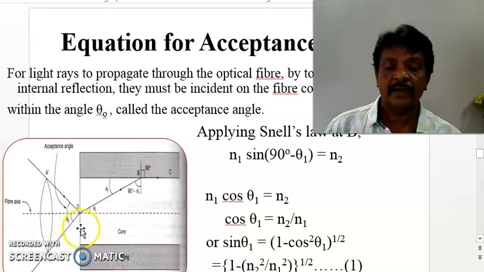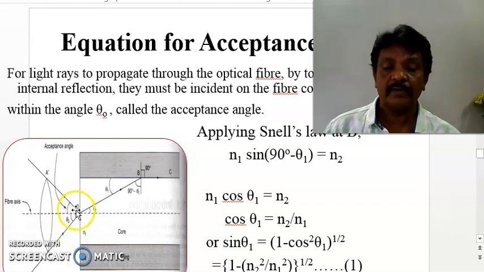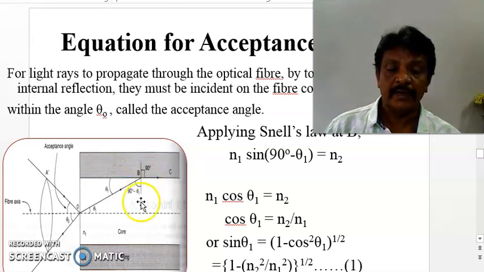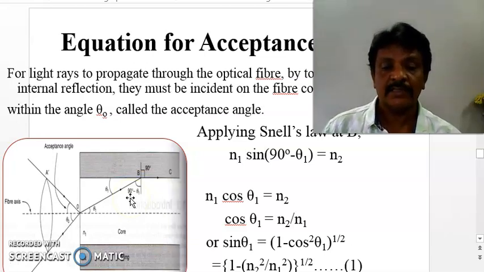So to get that, apply Snell's law at the 2 points. One is the interfacing point of air and core at A, and the other is the interfacing point of core and cladding at B. Let us apply Snell's law at B first. At this point, the core is the first refractive index and the cladding is the second refractive index. So we can write Snell's law as N1 sin theta 1 equals N2 sin theta 2. That is Snell's law.